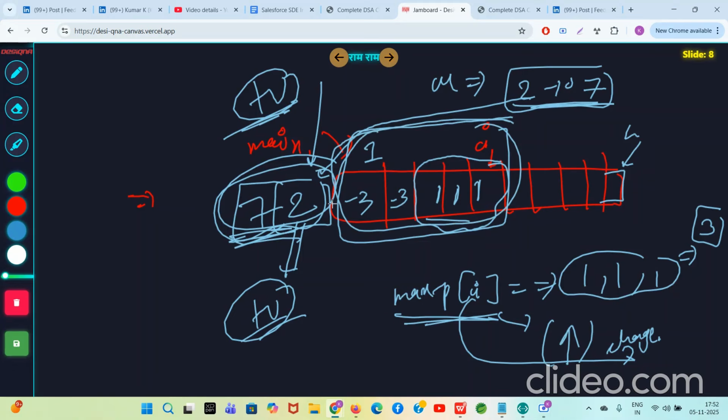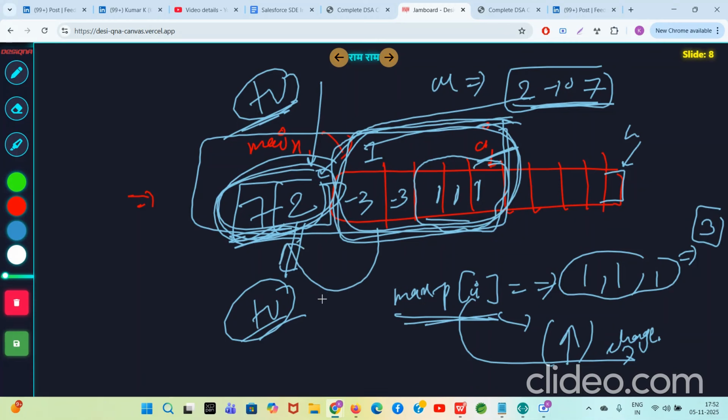Why? Because if you take elements from 1 to I and join with the positive elements, only then a contiguous subarray can come, which is ending at index I, which is also utilizing the positive elements you got from the U array. So now the other option for max P of I is the sum of numbers from 1 to I plus the positive elements you got.